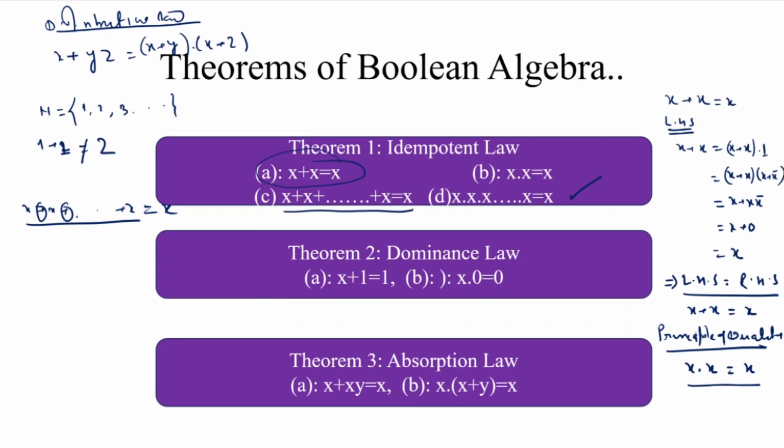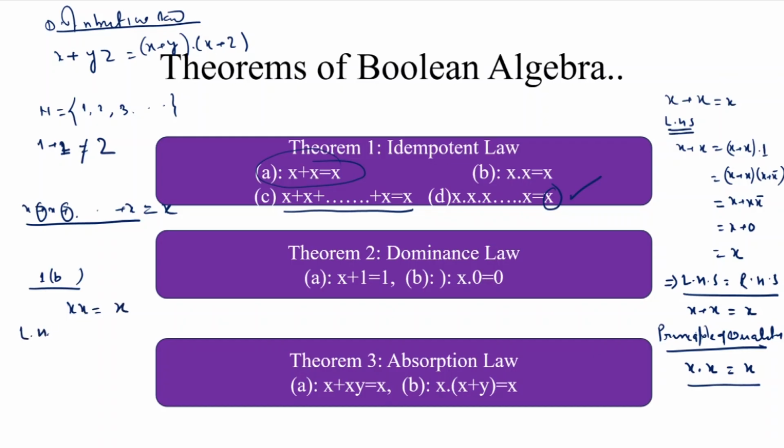Similarly, when we multiply any variable 1 time or 2 times or up to n times, the result is the same as the same variable. Like here x dot x, we already proved by the principle of duality, and generally we also prove what? Here this is the second theorem, 1b part. We prove it by applying the postulates of Boolean algebra, we also prove that the left hand side is equal to x.